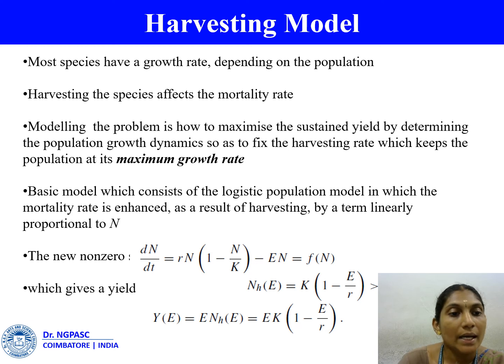Clearly, if the harvesting effort is so large that it is greater than the linear growth rate when the population is low, the species will die out. That is, if E is greater than r, the only realistic steady state is n equal to 0, and if E is less than r, we attain the maximum sustained yield.